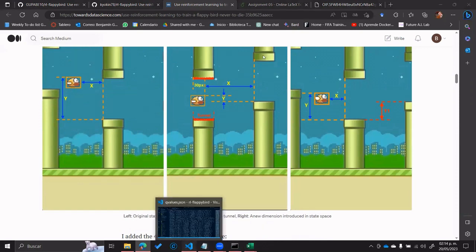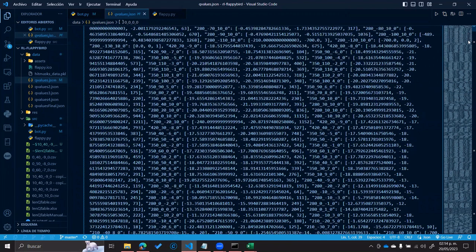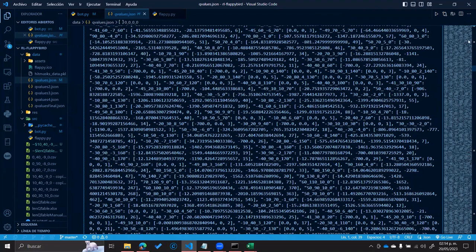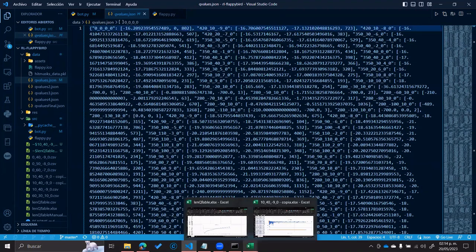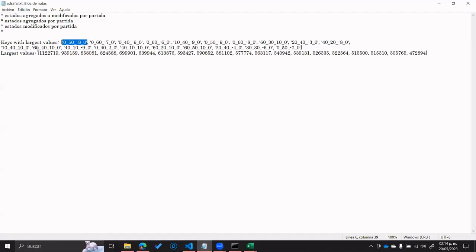With this information, we can go to the value of the state. The Q-learning state is represented by 3 different values. The first one represents the value of Q for not doing anything. The next one represents the value of Q when there is a flap action, when you do something. And the third value is the number of times that this state was revisited. This is a JSON with all the trained values and all the possible options that you can find throughout the game.